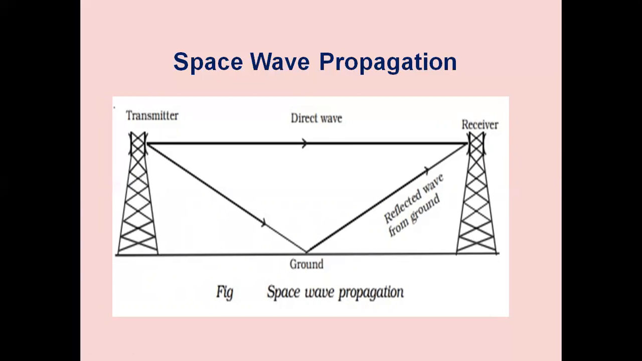We can calculate the field strength ER equal to 2E naught sine of 2 pi HT HR by lambda D. E naught is the field strength, and HT is the height of the transmitting antenna. HR is the height of the receiving antenna. Lambda is the wavelength of the wave, and D is the spacing between the transmitter and the receiver. That is the propagation distance.